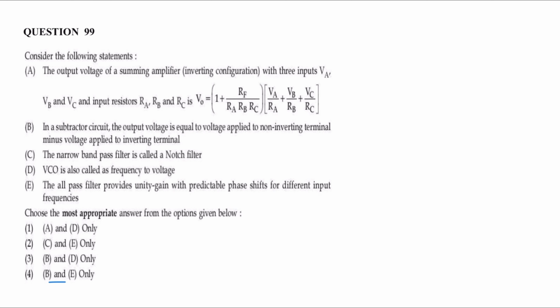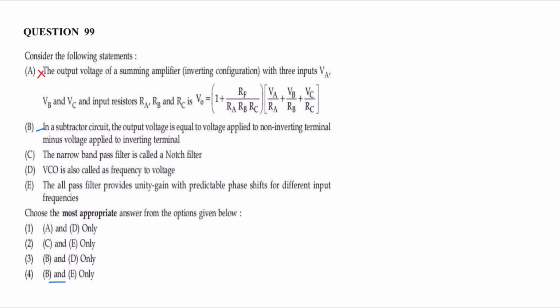So statement 1 is incorrect. In a subtractor circuit, output voltage is the voltage applied to the non-inverting terminal minus the voltage applied to the inverting terminal. Statement B is correct.